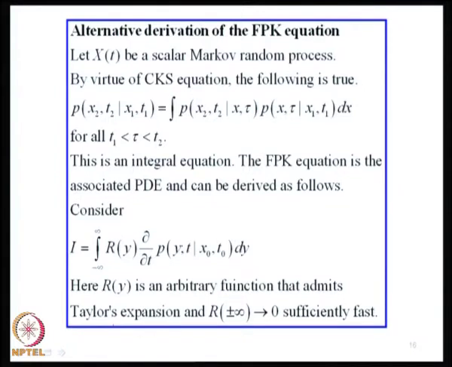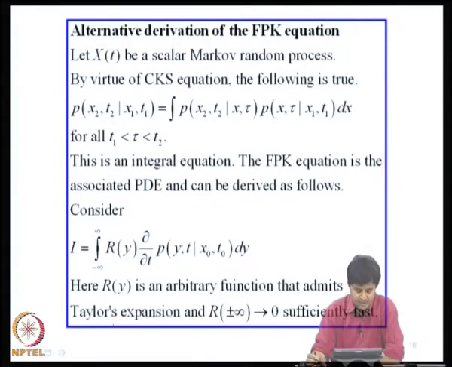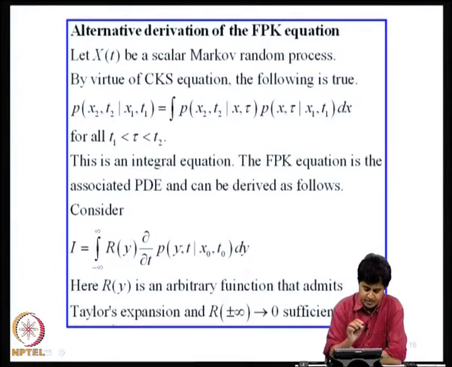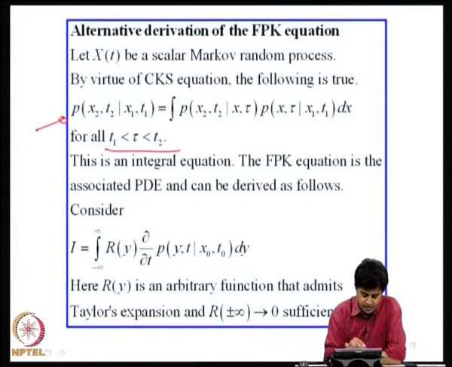Before we get into that, there is an alternative derivation of the Fokker-Planck equation in terms of the Chapman-Kolmogorov equation, and that is instructive. So, let us go through that. Let x(t) be a scalar Markov random process, and by virtue of the Chapman-Kolmogorov-Smoluchowski equation, the following would be true. This integral equation is true, where t1, tau, t2 are ordered as shown here. Now, this is an integral equation. For a given integral equation, we can always derive an associated partial differential equation, and indeed that partial differential equation would be the Fokker-Planck equation.